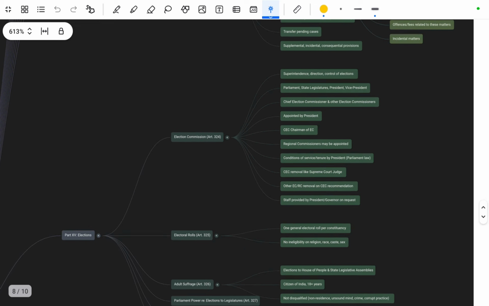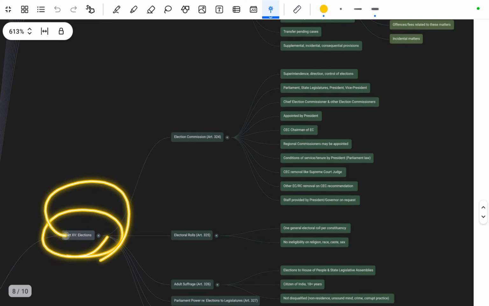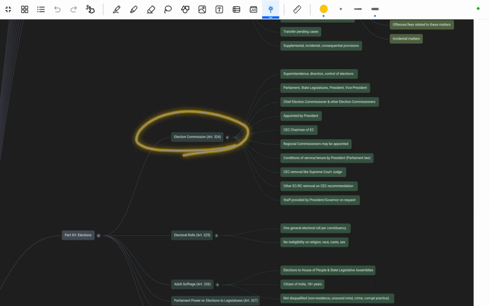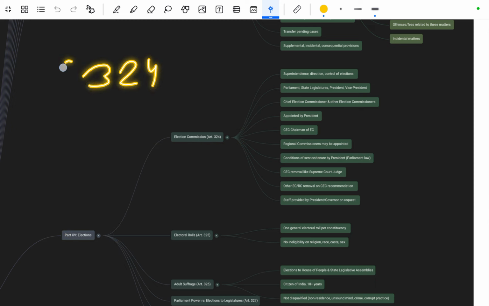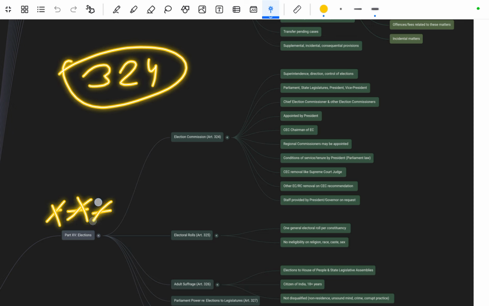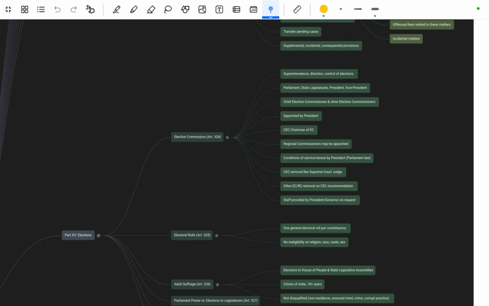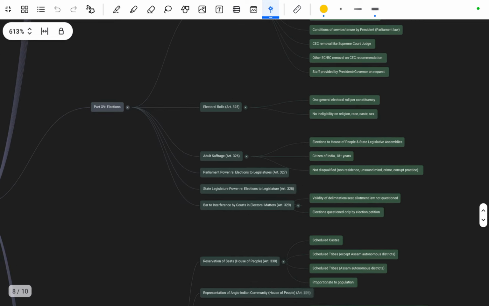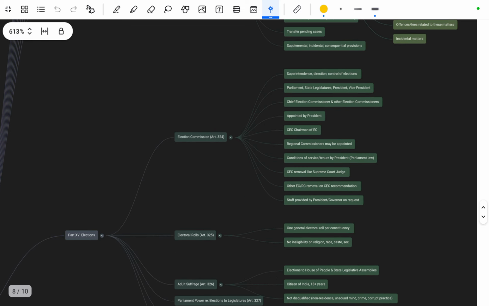Without wasting time, let's move toward the Election Commission, that is mentioned in Article 324. This is a very important part of our Constitution that you have to remember, because you may find a direct question in almost every second UPSC examination about the Election Commission and the elections. So please remember this. There are very limited articles in the elections, so you have to remember all of them.